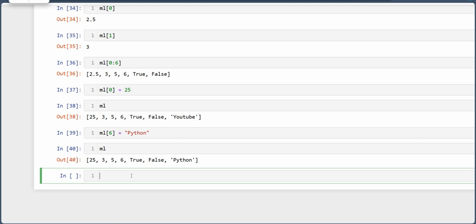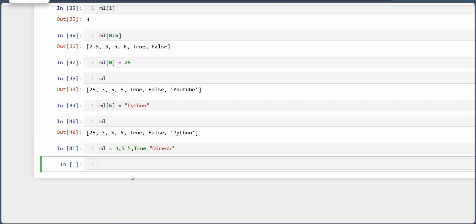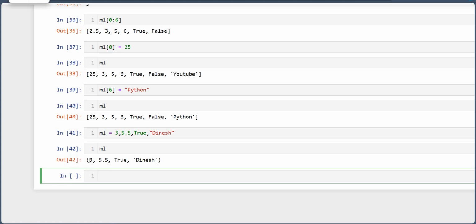Now suppose someone asks that if we don't give them in a square bracket, so true or false, is it valid or not? You can give it, no issue in that, true or Dinesh. It will not give you an error, but it will come in parentheses, round brackets, that is a tuple.